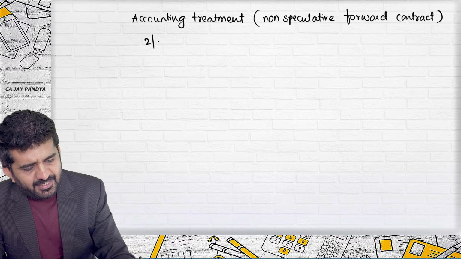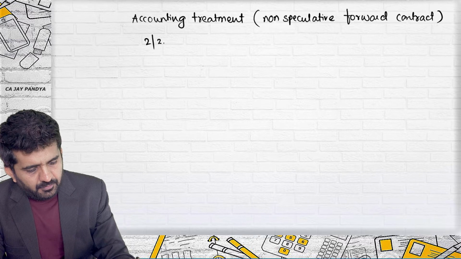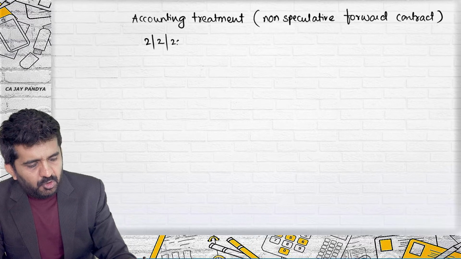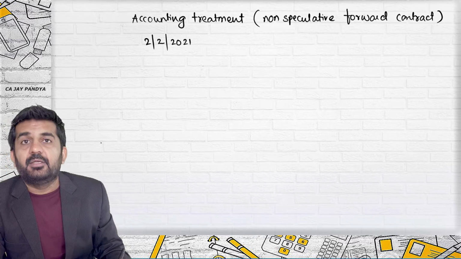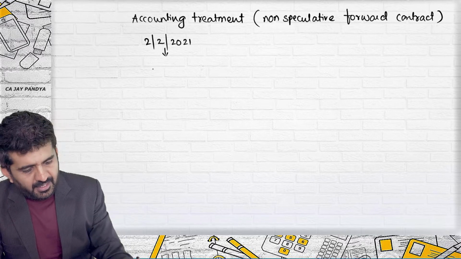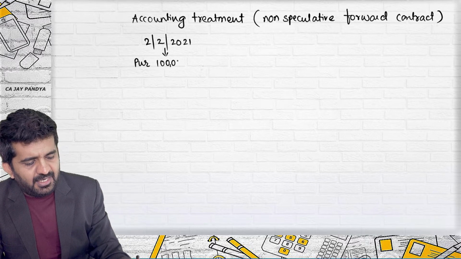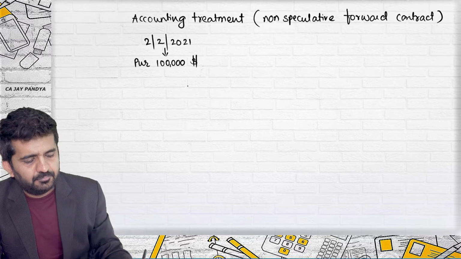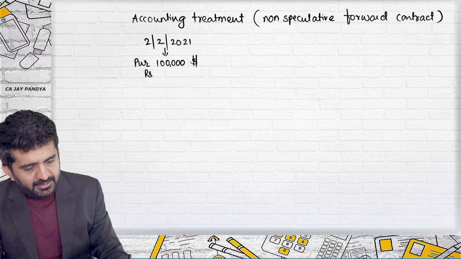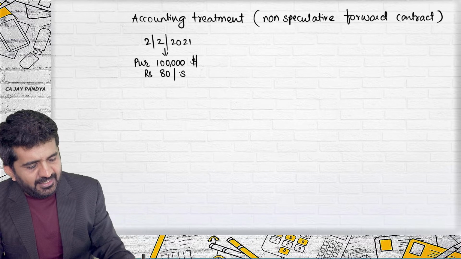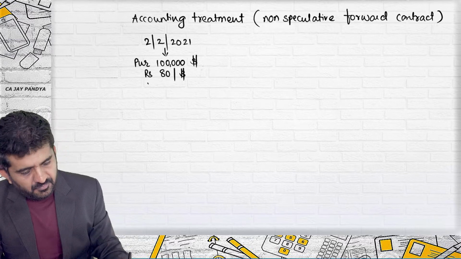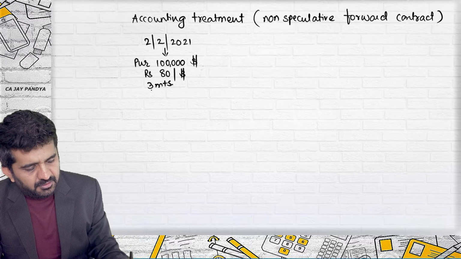On 2nd February 2021, I have entered into a purchase of $1 lakh at the rate of rupees 80 per dollar after 3 months.